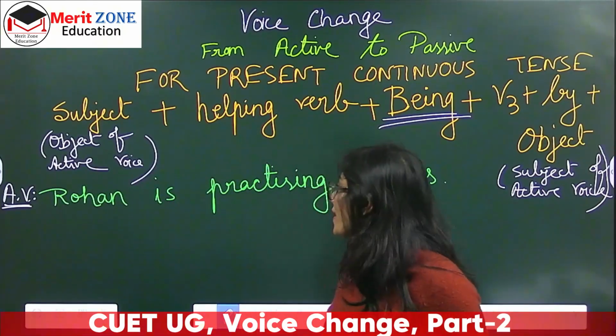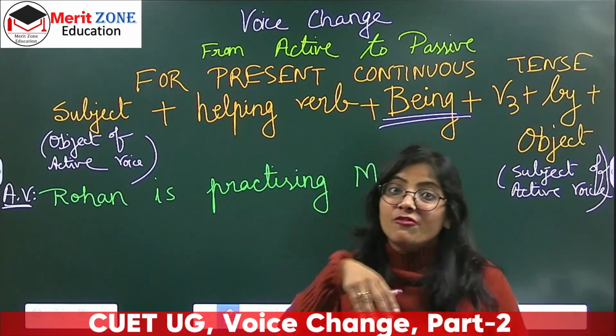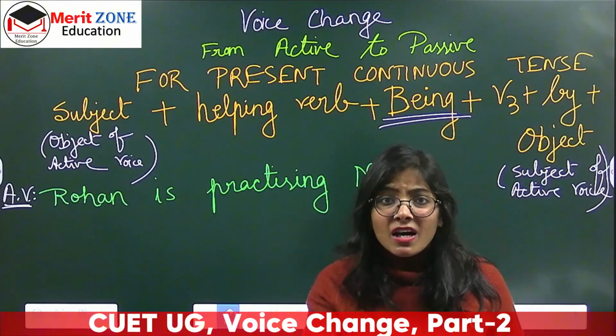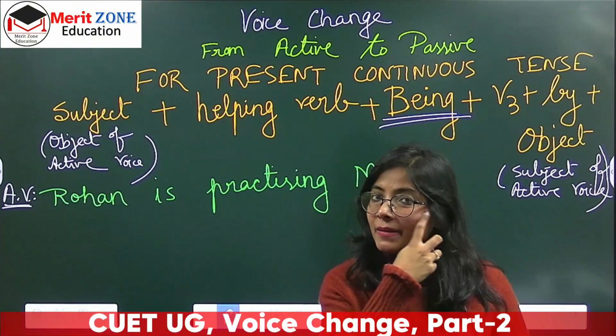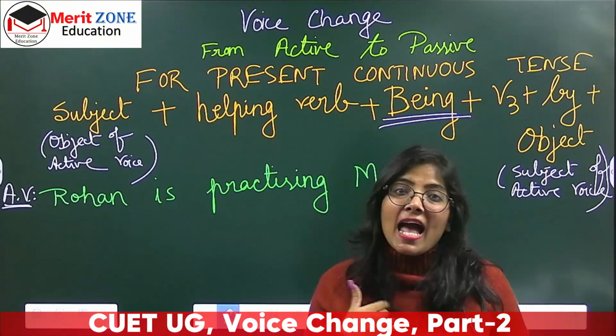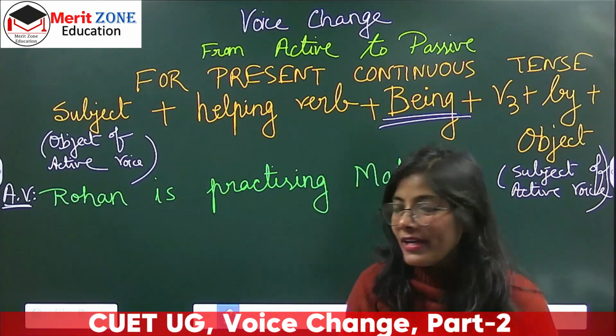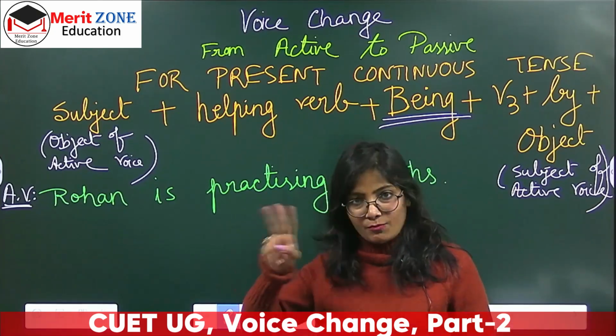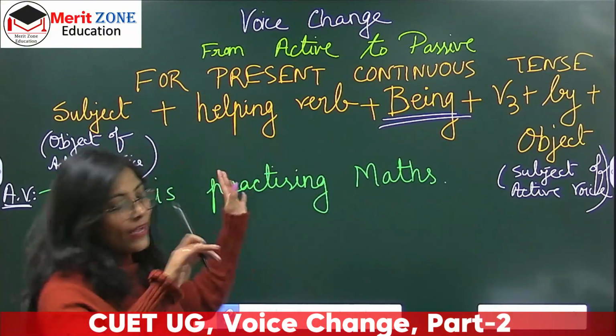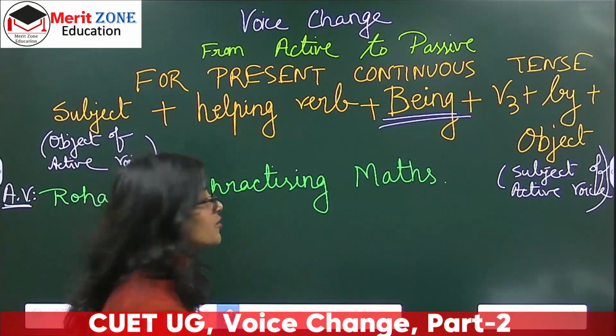So just remember, okay? Same goes for advice also. When I'm saying advising, it's a verb, the spelling becomes S. But when we talk about, I have an advice for you, so it's a noun, so wo hoga CE, right? So for practice and advice, in both the cases, the rule is just the same. Okay, I just got derailed. Now let's come back to our voice change.